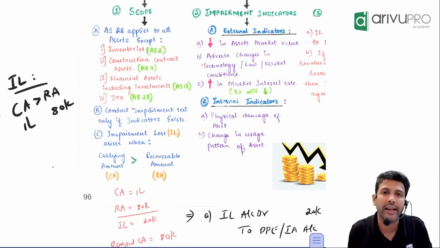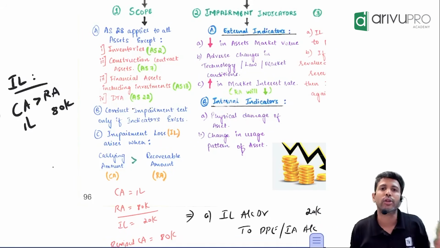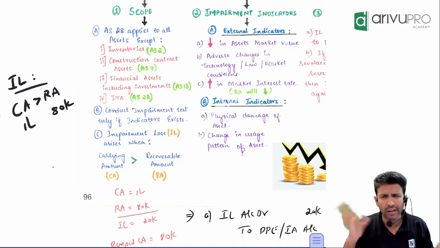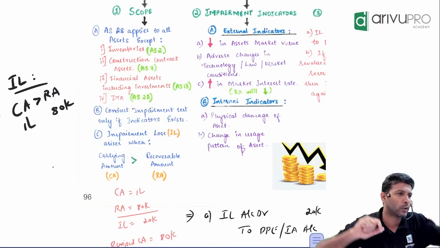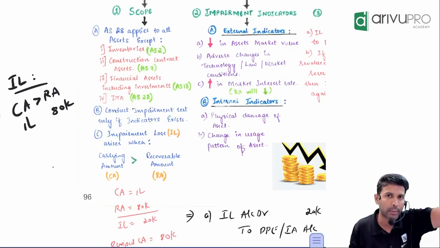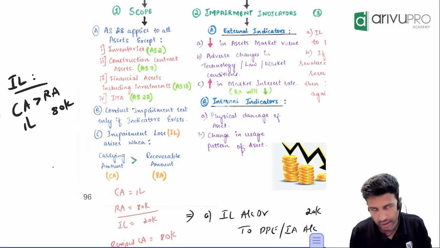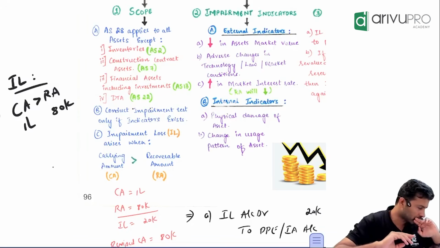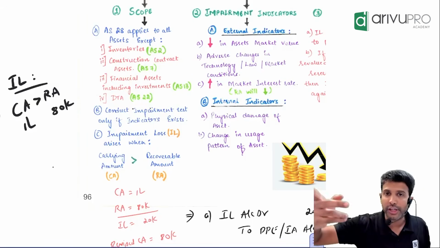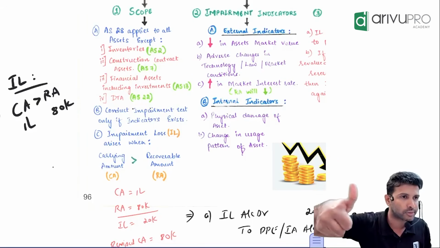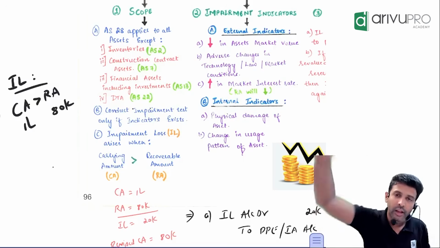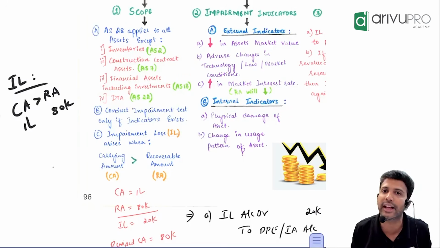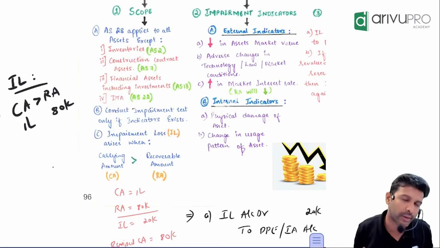How do you calculate NSP? From the sale value, you reduce your selling expenses. Then you will get your net selling price. Few things you'll have to exclude. Maximum future cash flow you will take is 5 years. You can take more than 5 provided it is justifiable. When you're finding out future cash flows, will you take restructuring cash flows, whether it is inflow or outflow? No. Income tax receipts and payments? No. Future asset enhancement cost and enhancement benefit? No. Because impairment is a current condition activity and not this.